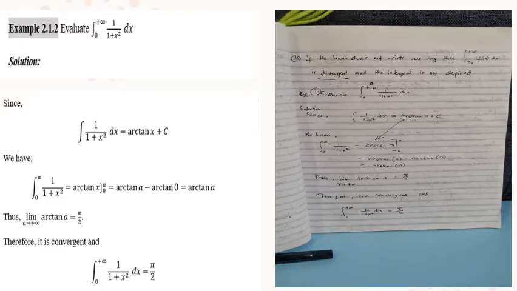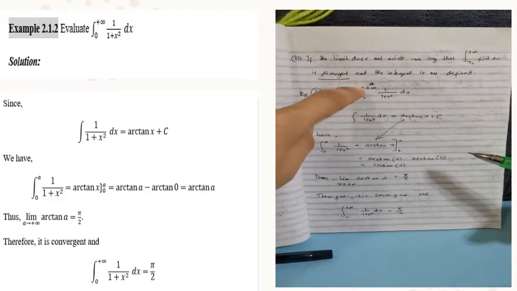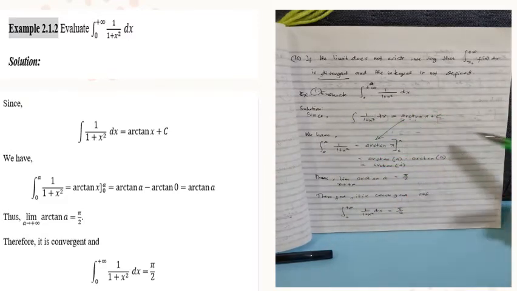So, after you integrate, okay, the first step in an improper integral is to integrate the given integrand first; don't think about the given interval yet. And then after you get the integral, that's when you evaluate it. The positive infinity, if it is at the top, is always there; if it is negative infinity, it is written at the bottom. Okay, so just replace positive infinity with the variable a.